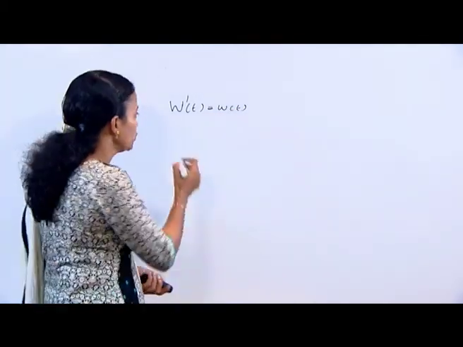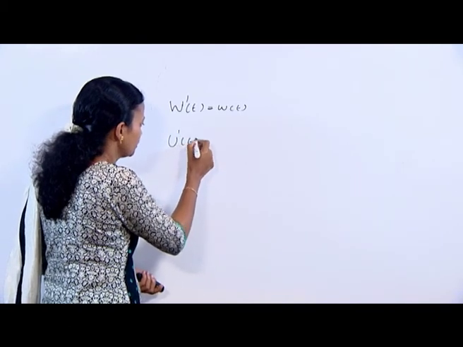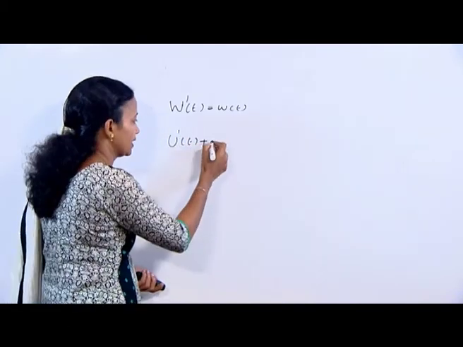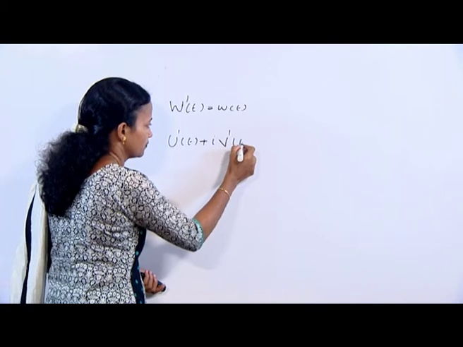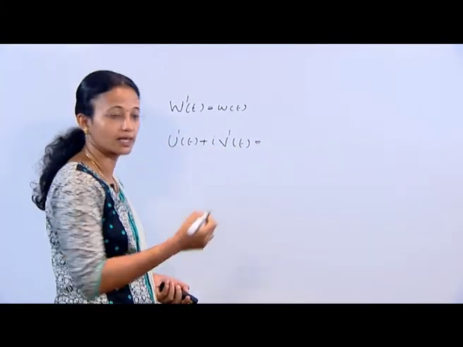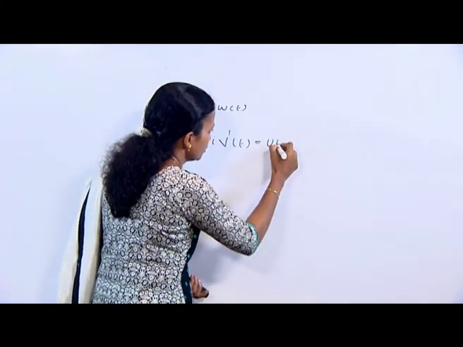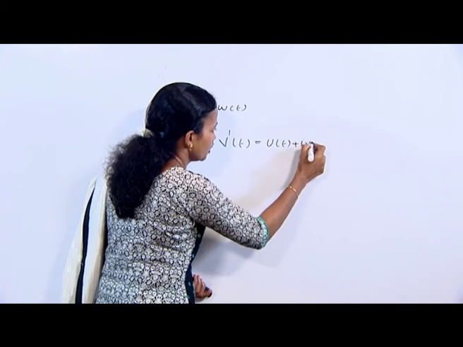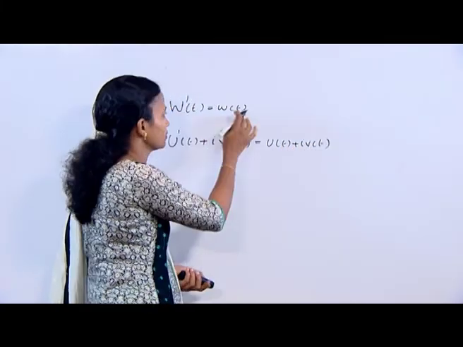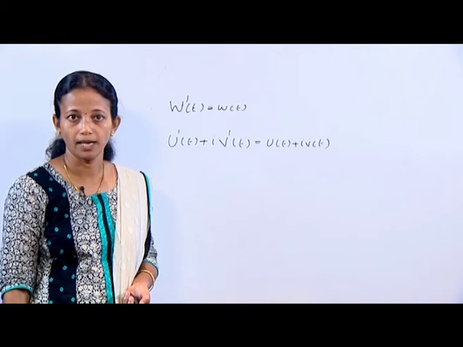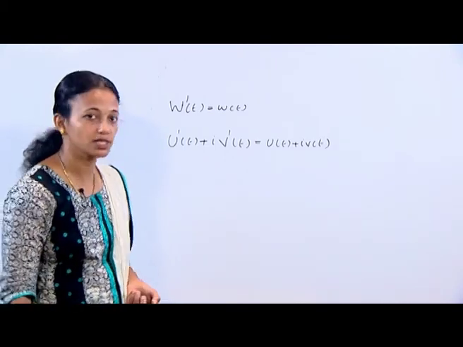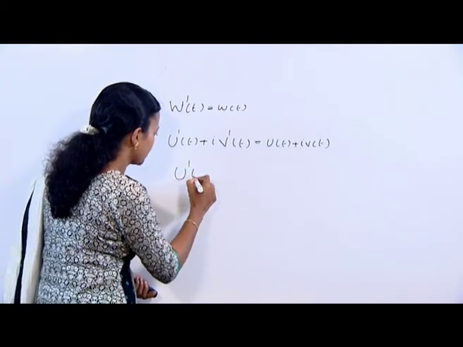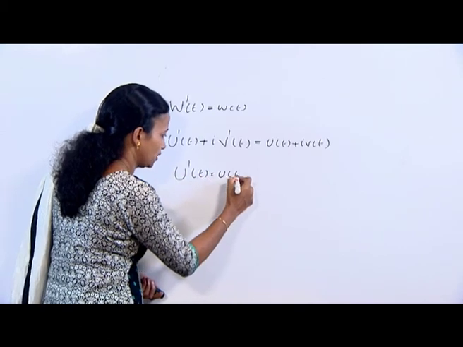Then we have U'(t) plus i V'(t), which is equal to what? Our small u(t) plus i v(t). Here we have capital W and here we have small w. And so U'(t) is equal to u(t).